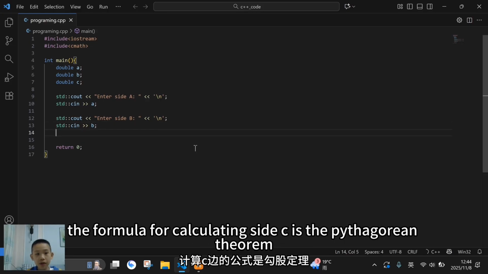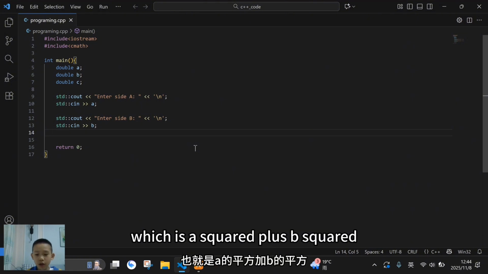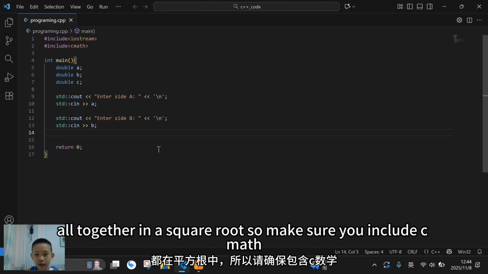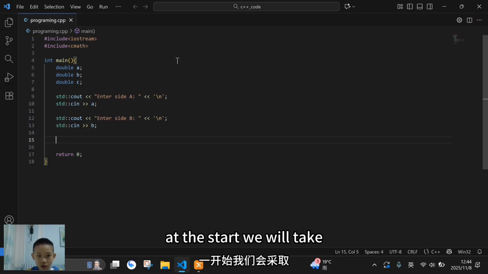Now let's do the calculations. The formula for calculating side c is the Pythagorean theorem, which is a squared plus b squared all together in the square root. So make sure you include cmath at the start.